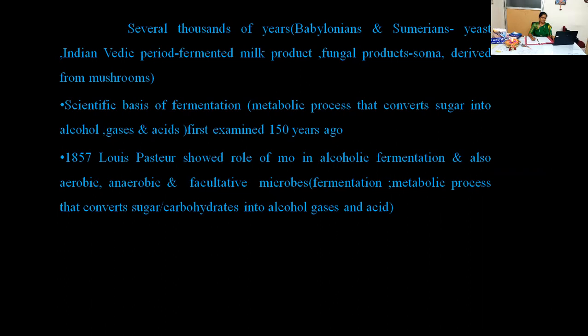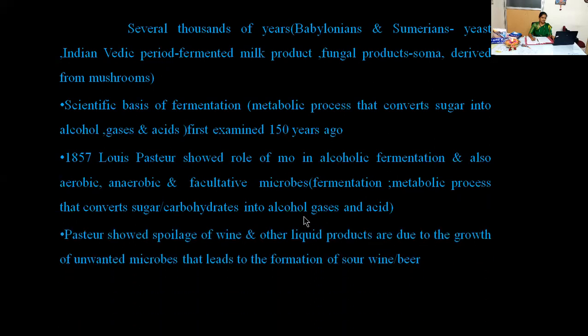To understand the definition in a very basic way, fermentation is a metabolic process that converts sugar or carbohydrates into alcohol, gases, and acid.